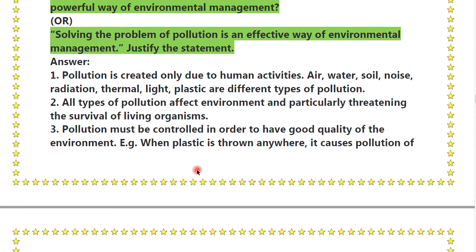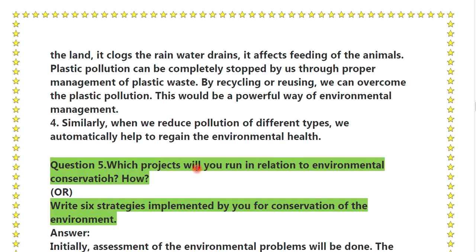Example: when plastic is thrown anywhere, it causes pollution of the land. It clogs the rainwater drains. It affects the feeding of animals. Plastic pollution can be completely stopped through proper management of plastic waste by recycling or reusing. We can overcome plastic pollution. This would be a powerful way of environmental management. Fourth point: similarly, when we reduce different types of pollution, we automatically help to regain environmental health.